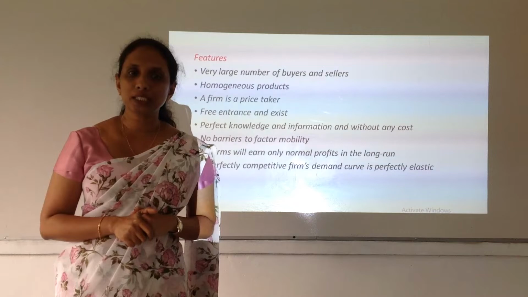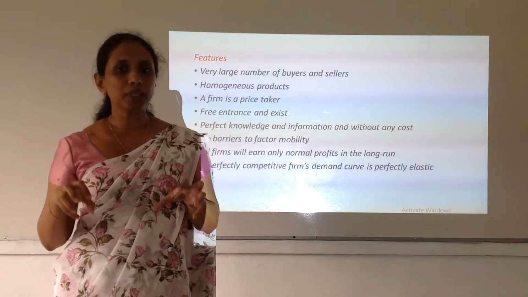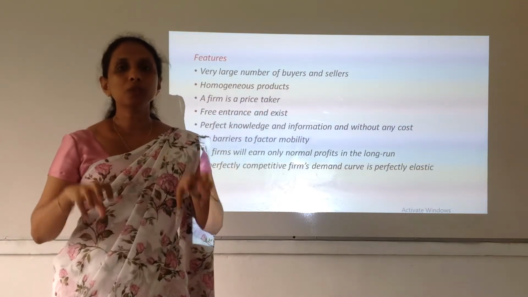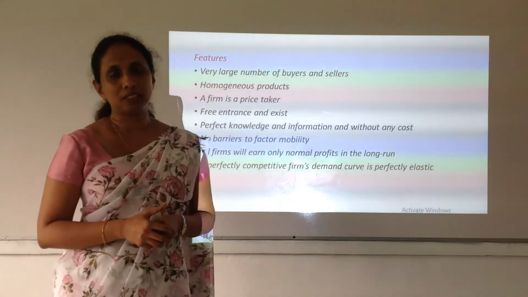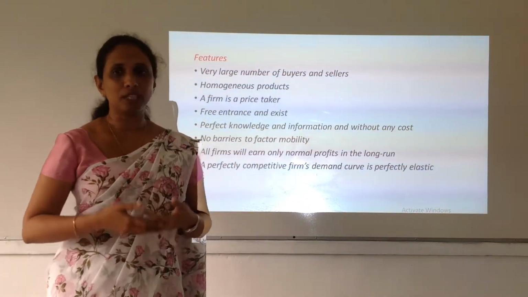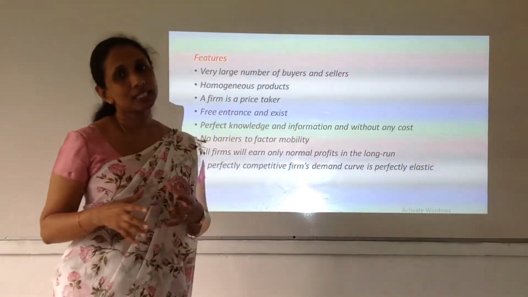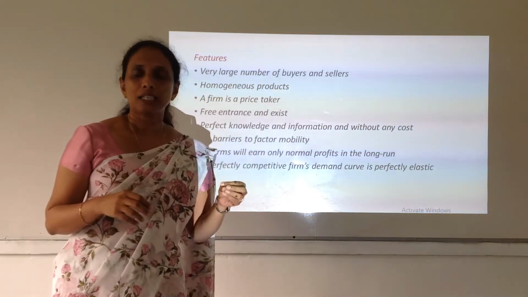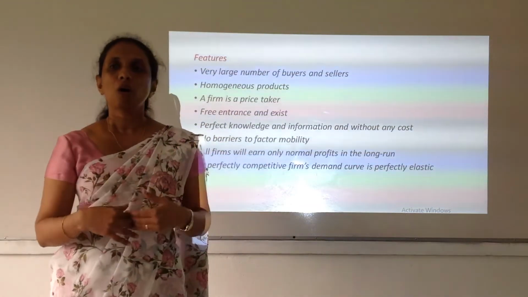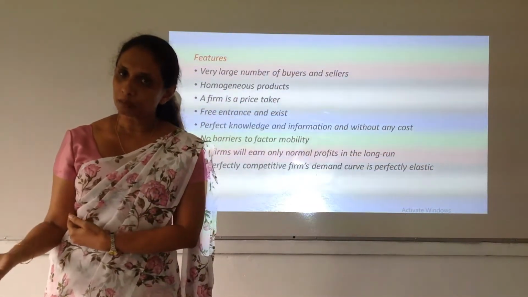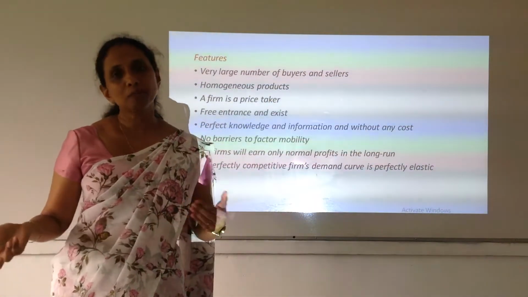So then the next feature is the homogeneous products. What do you mean by homogeneous products? A homogeneous product is if you take two products, they are almost equal to each other in almost all aspects. If you take the price, the size, the color, the shape, all those aspects will be very similar. So if I want to buy a product from firm A or from firm B, there is no difference in those two types of products.